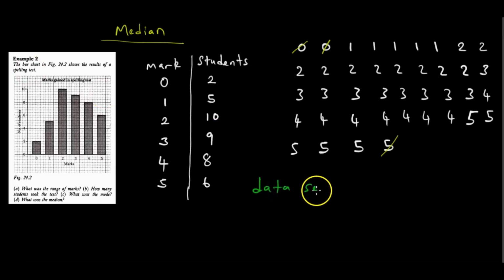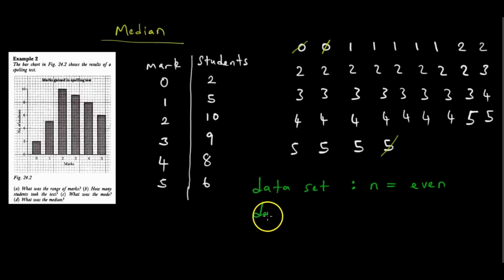So our data set is such that n is even. N we use to represent the number of elements in the data set, which is 40. So 40 is an even number. When we have an even number, we are always going to remain with 2 central numbers, which we are going to add, take the average of, or take the half of them.